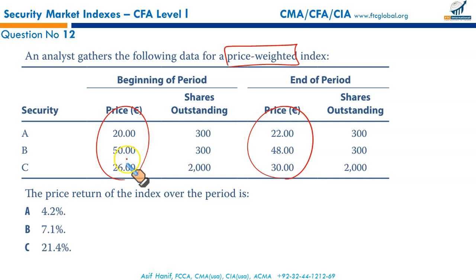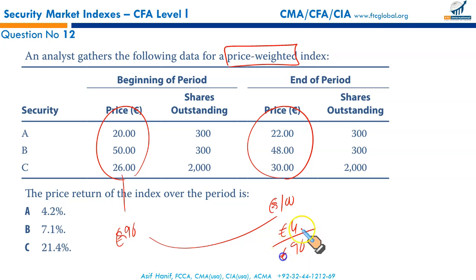So adding this 20, 50, 70, 70 plus 26, 96 euros, that's the beginning price. Closing: 20 plus 48, the 50, 70, 70, 30, 100 euros. So the price has gone up by 4 euros. So 4 euros, what percentage of 96? 4 by 96. When you solve this, it's about 4.166. That is the price weighted, where you simply take the prices and see the differences over the period.